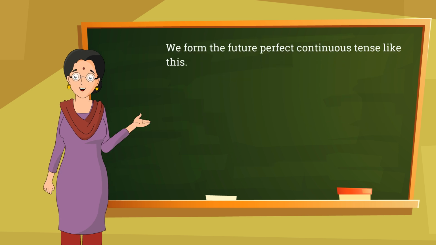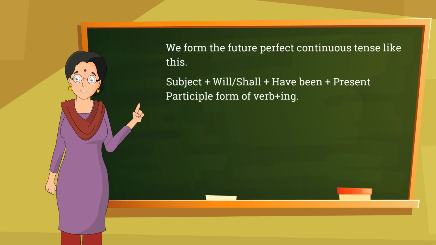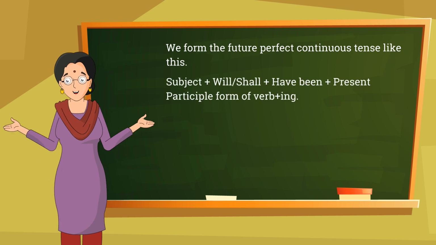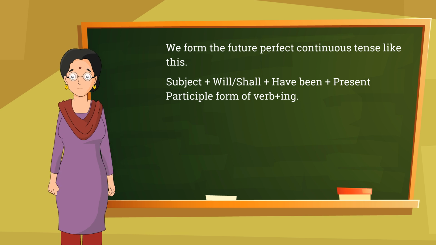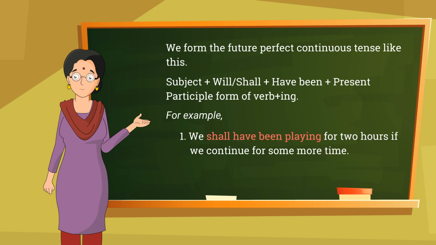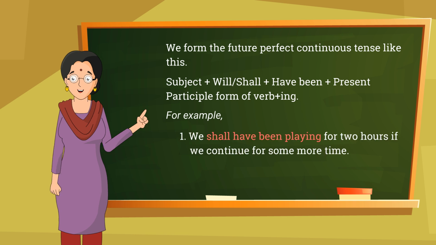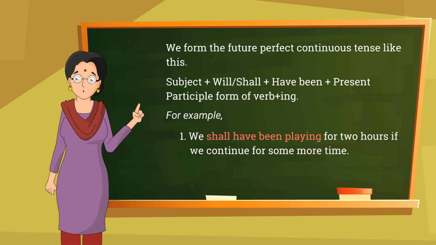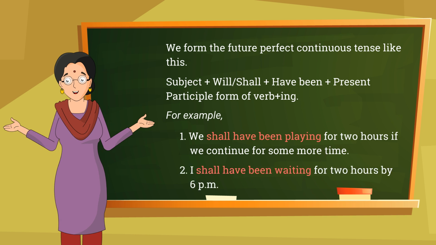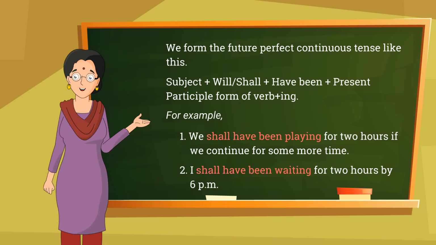We form the future perfect continuous tense like this: subject plus will or shall plus have been plus present participle form of verb plus ing. For example, we shall have been playing for 2 hours if we continue for some more time. I shall have been waiting for 2 hours by 6 p.m.